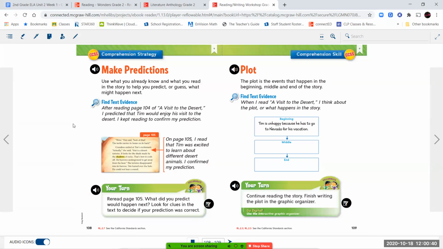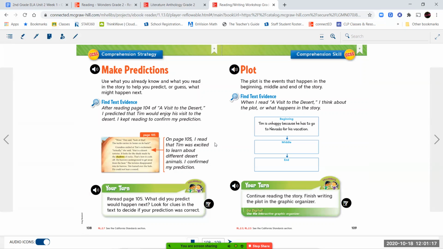So what you're seeing happen here is that the reader made a prediction, or they made a guess about what would happen in the story based on what they read, and then they used text evidence. Now remember, text evidence means we're using the words that the author gave us to find evidence or clues that tell us that we're correct. So when you make a prediction, you keep reading to find out if your prediction was correct. Maybe you were right and you guessed correctly, or maybe you were wrong and something else happened and you had to find out what happened that was different.